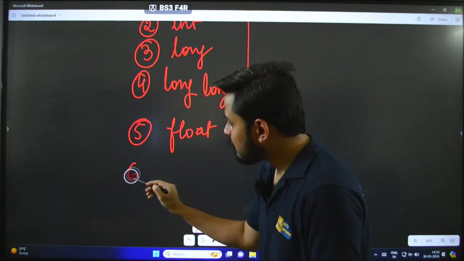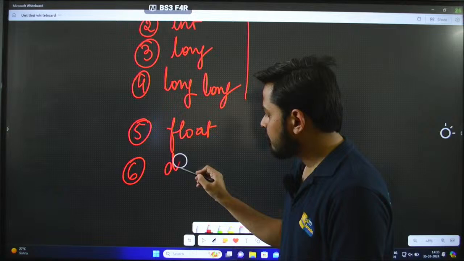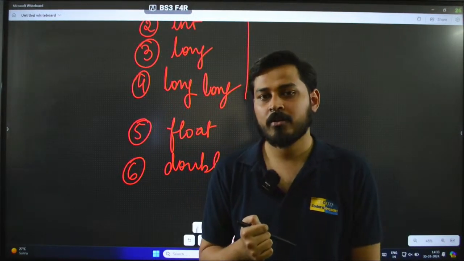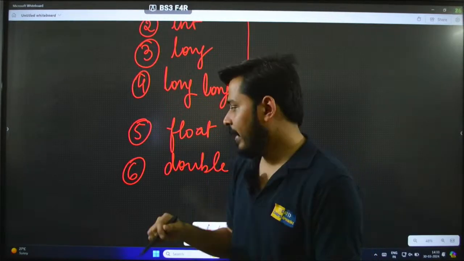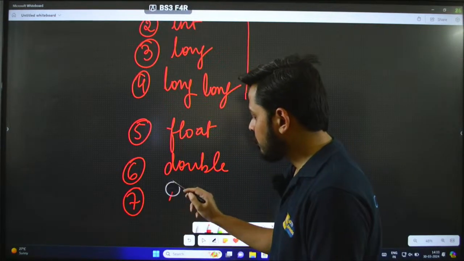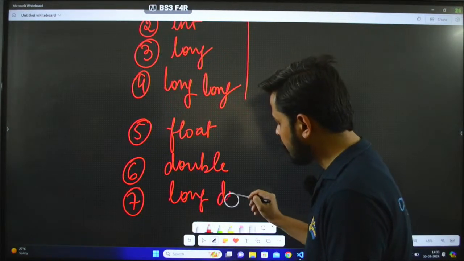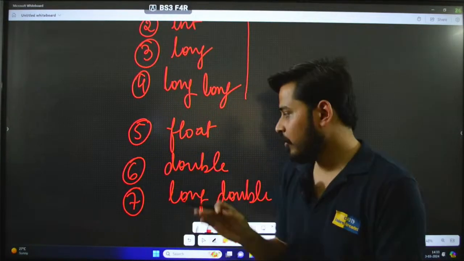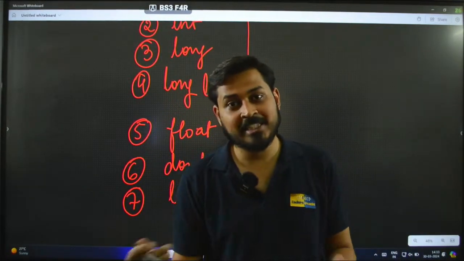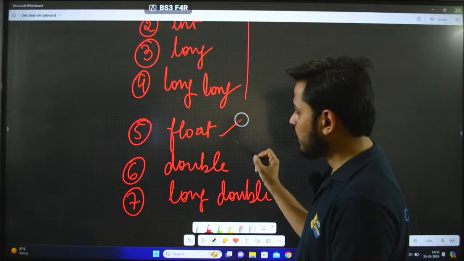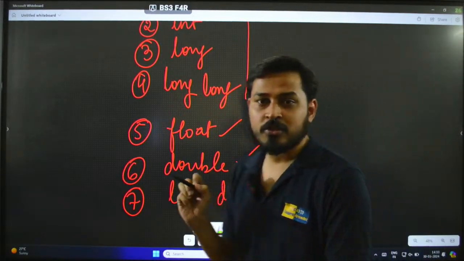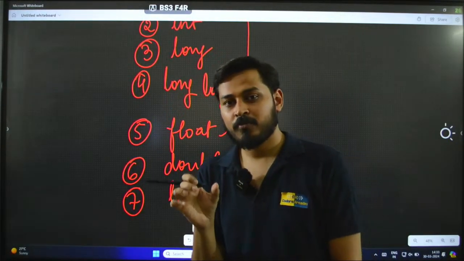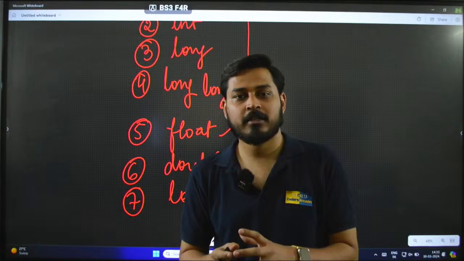Then comes your double. Double is a little bit bigger than float. Double comes next, and on the last one comes long double. Long double is even bigger than your double. So now there are 3 types in decimal types: float, then double, and then long double. Float is the smallest one in the decimal types. Then comes double, which is a little bit bigger than float.